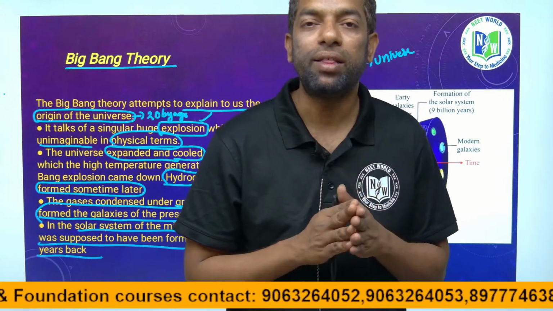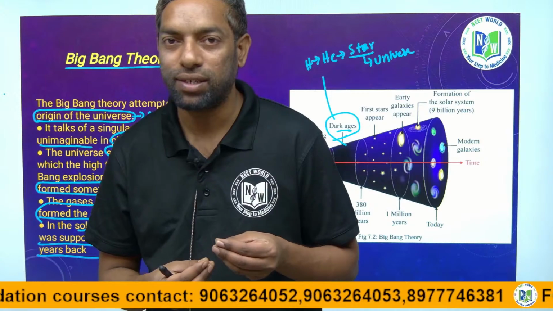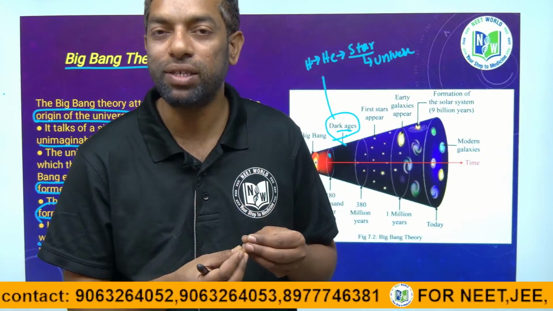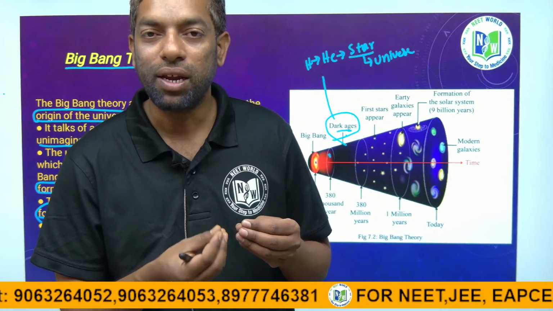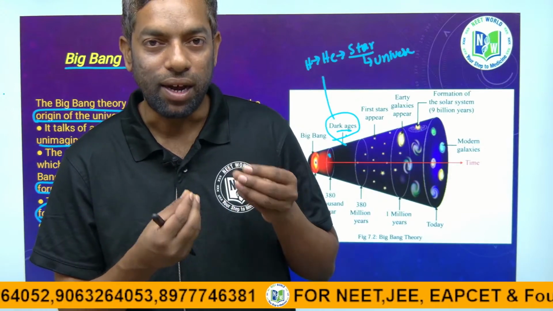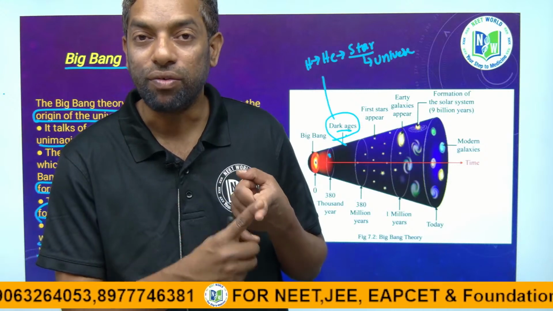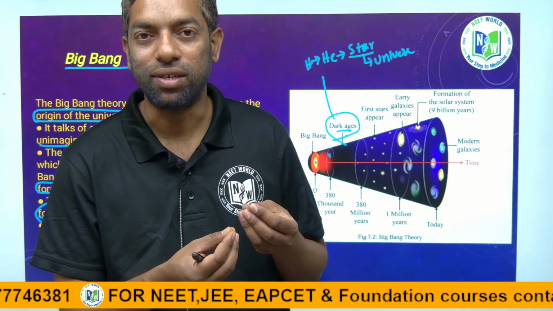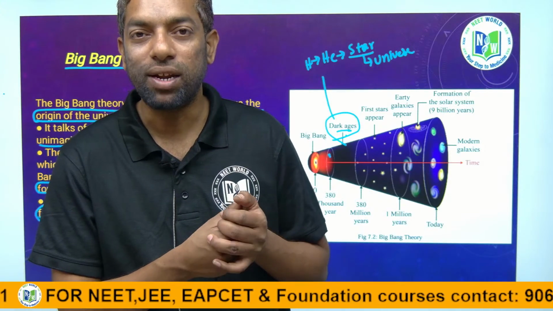The Big Bang theory describes the creation of the universe 20 billion years ago. Later, in the universe there are many galaxies, many stars and many solar systems.